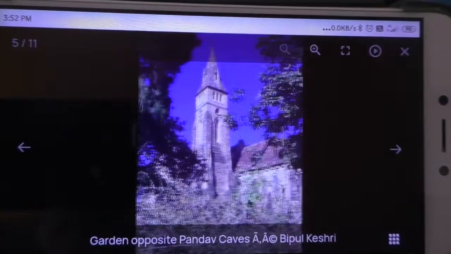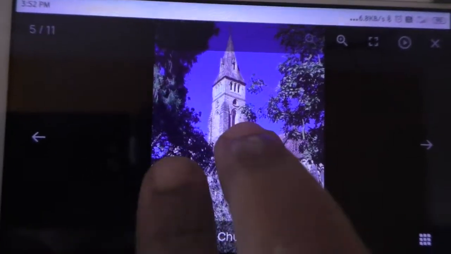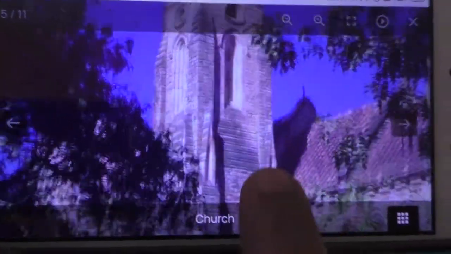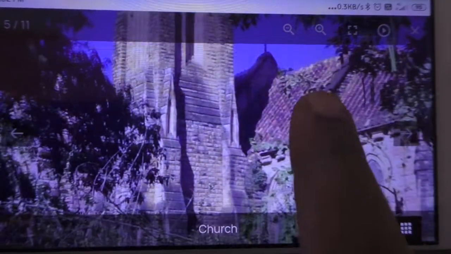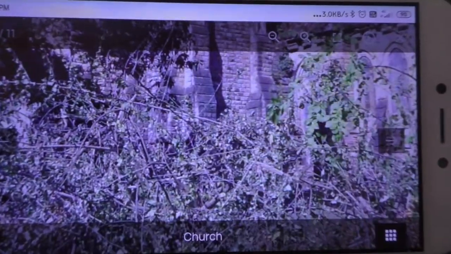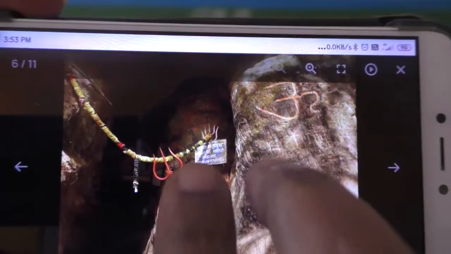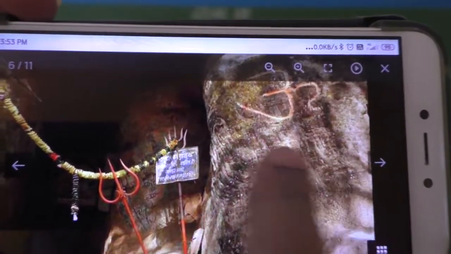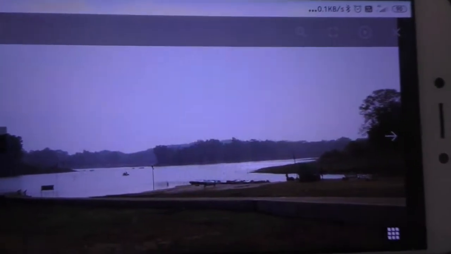And this is a church. Okay, see, look at the closer view of the church. All these are there in the Pachmari Biosphere Reserve. And it's a temple, a Hindu temple. Maybe the tribal people worship there.